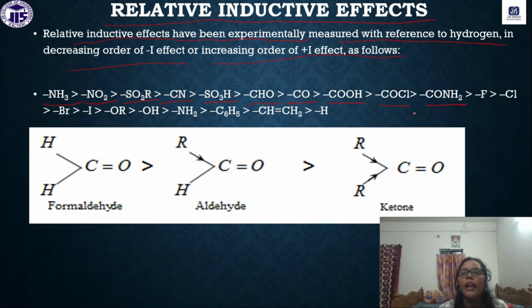So these are some of the groups arranged according to their inductive effects, in increasing minus I effect.